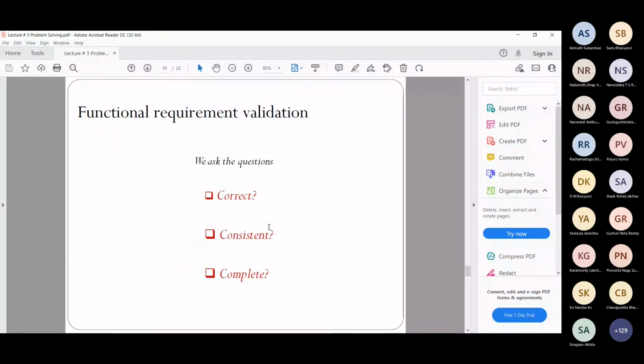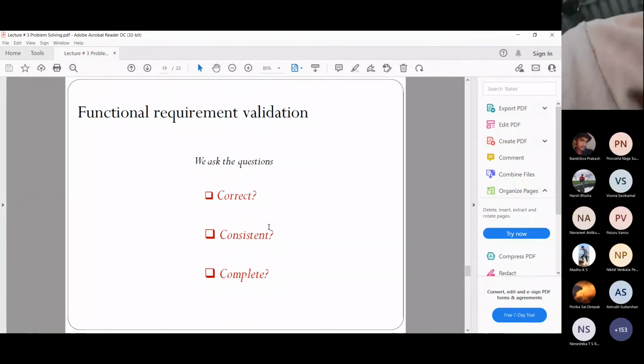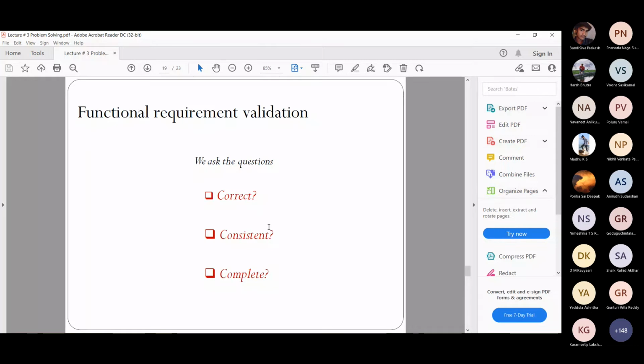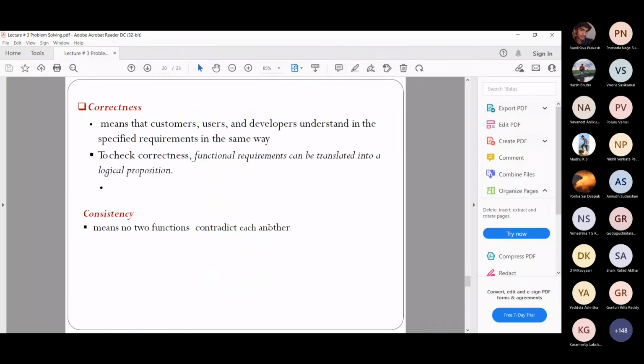So next, we are talking about functional requirement validation. That is, we have mentioned some requirements as the functionalities, and whether it is done. I mean, the questions would be whether it is correct, consistent, and complete. So let us see what each thing is.